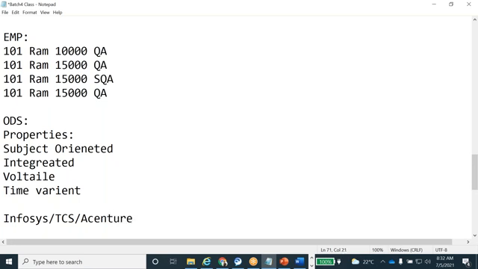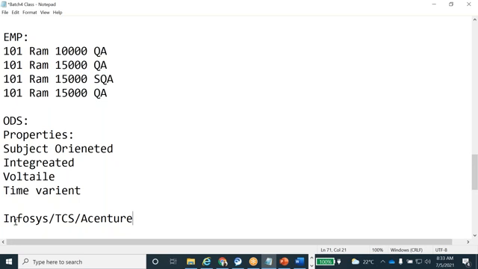Whenever we apply for a job on their portal, if you didn't clear the interview and you try to apply again the next day or after 10 days to the same company, they won't allow it. Even if you apply, they won't schedule you, because they maintain your profile for at least 6 months.